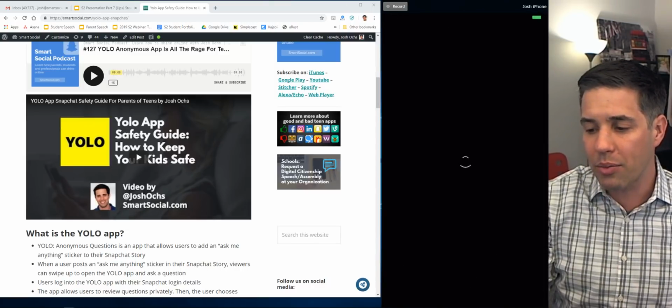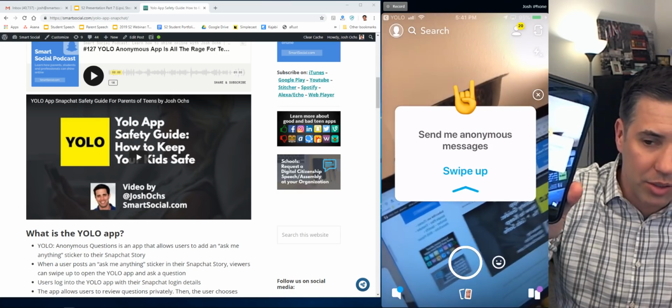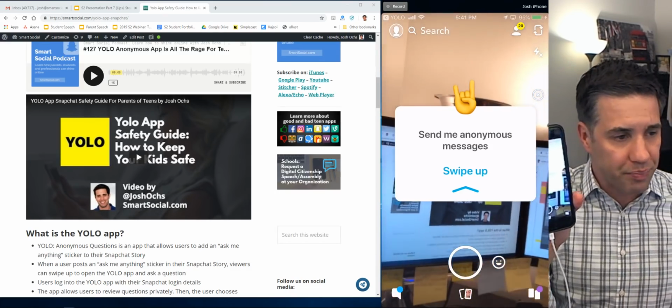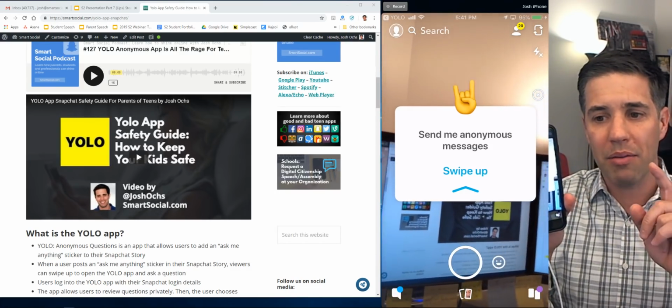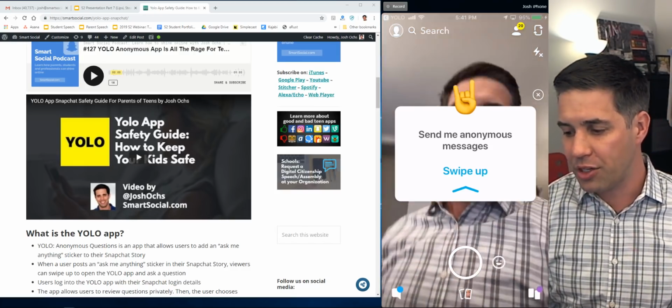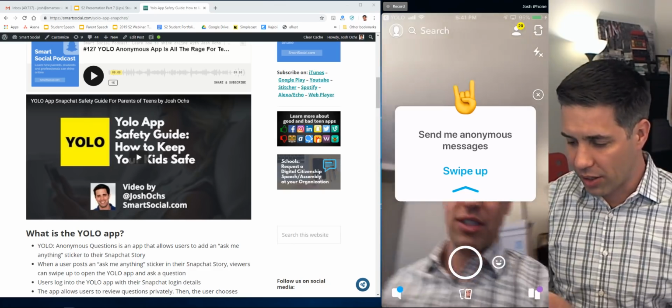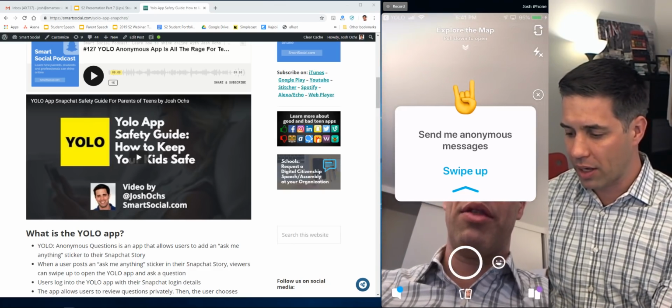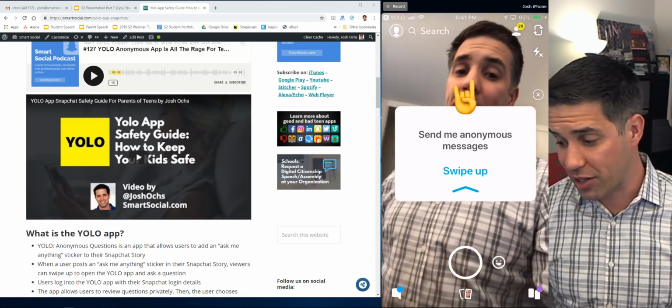Okay. Now, how do we set this up? Okay, so check this out. This is how this works. So send me anonymous messages. So what you do is you take a picture. You can actually make it smaller, I think. Explore the map. Okay, you take a picture.